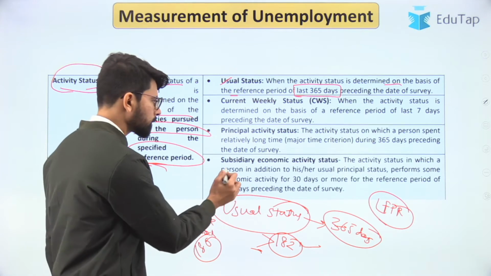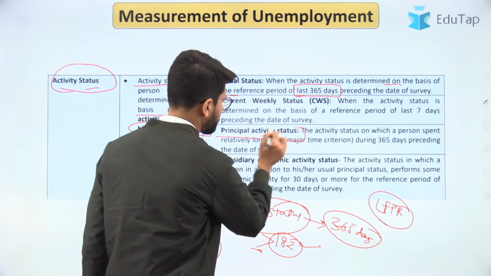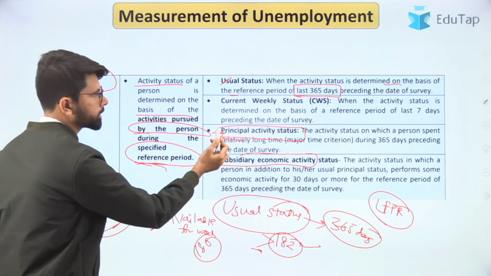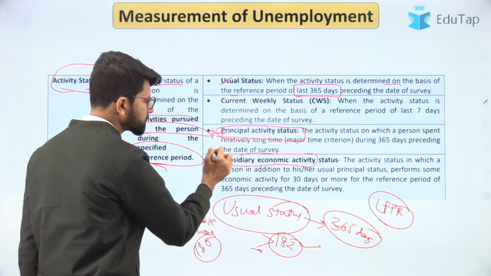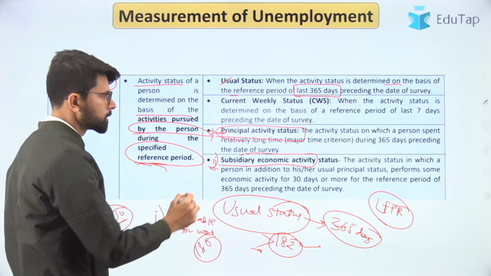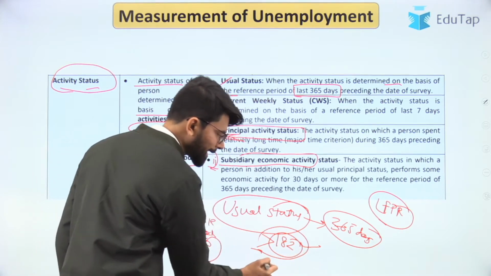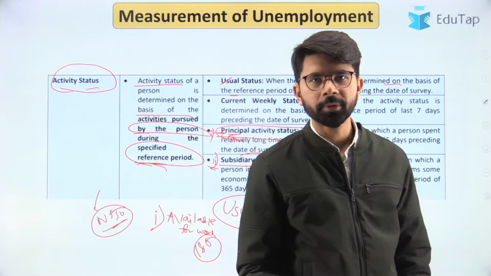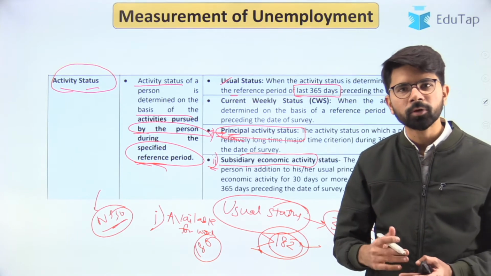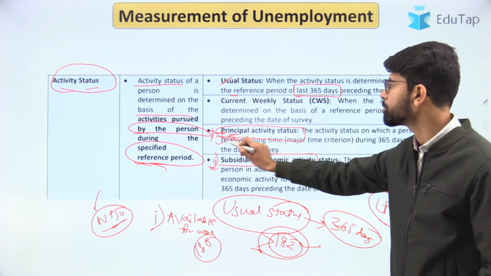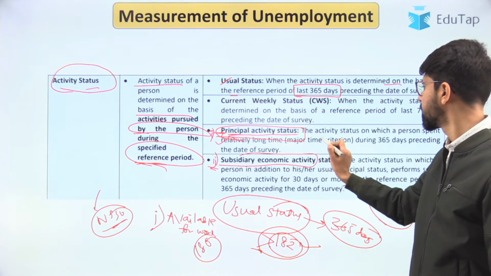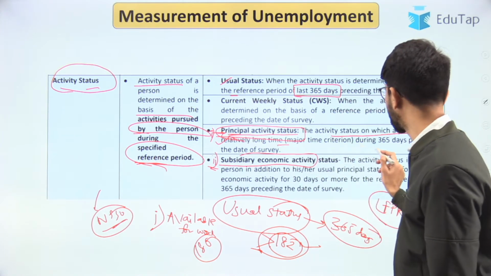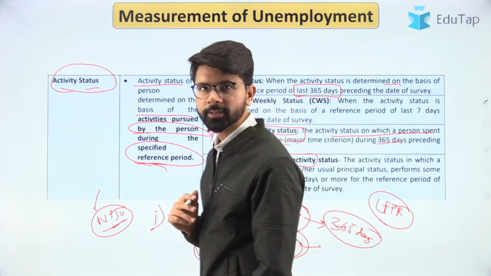Now let us look at the other criteria, which is principal activity and the subsidiary activity. So within the usual status, there are two classifications. One is principal status, the other one is the subsidiary status. So in the principal, with the classification that we have recently talked about, if you are available for work greater than the majority of the period of time, that is greater than 182 days, and you are willing to work, then you are classified as employed according to the principal activity status, which says that activity status on which a person spent relatively long time, that is during 365 days preceding the survey.